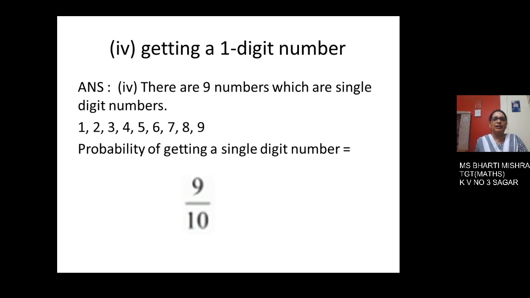Now getting a 1-digit number. There are 9 numbers which are single digit numbers out of 10 because 10 is a 2-digit number. So there are 9 numbers, that is 1, 2, 3, 4, 5, 6, 7, 8, 9. So the probability of getting a single digit number is 9 out of 10.